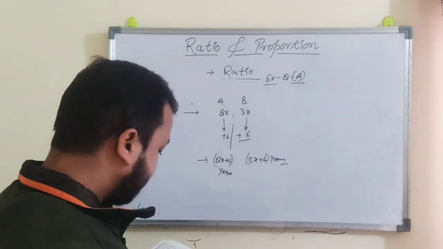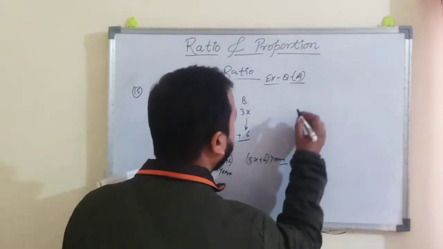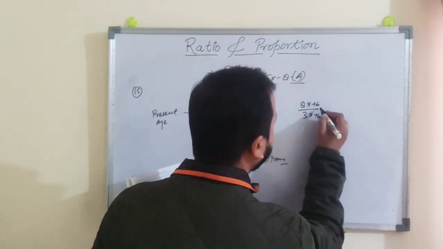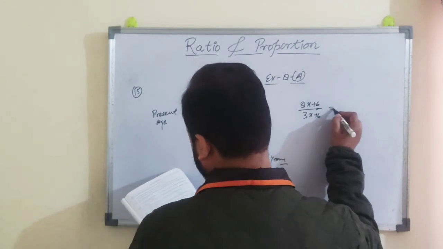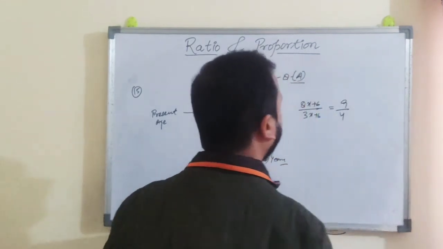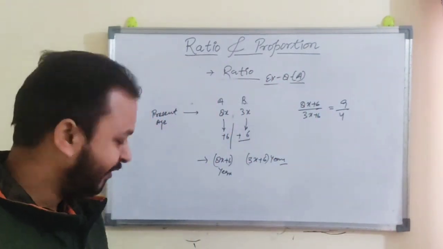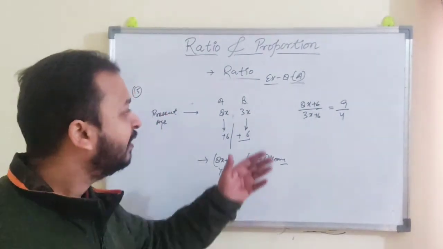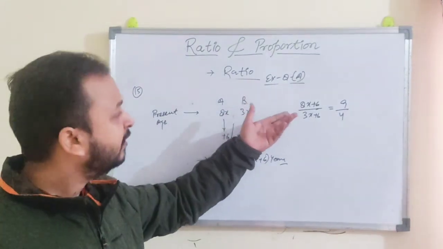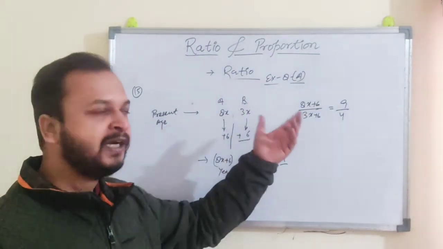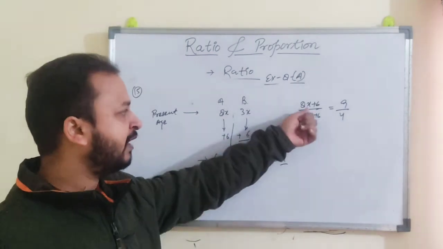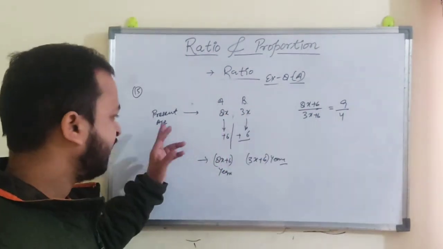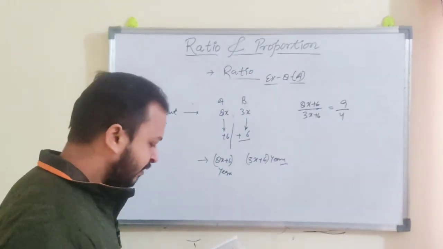Now this ratio becomes 8x plus 6 and 3x plus 6 equal to 9:4, right? So just do the cross multiplication, find out the value of x, put the value of x over here, you will get their present ages, right? This we have to solve.